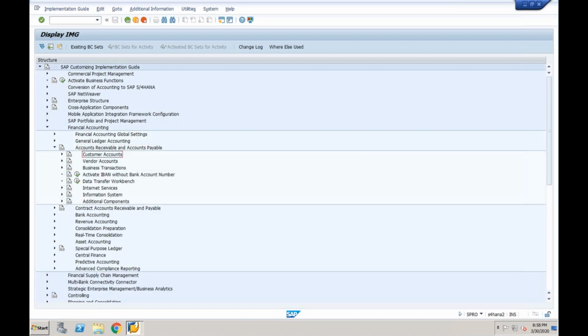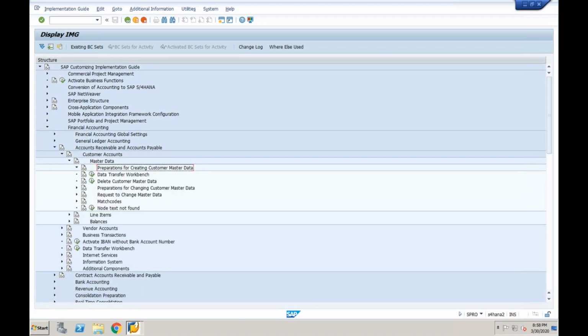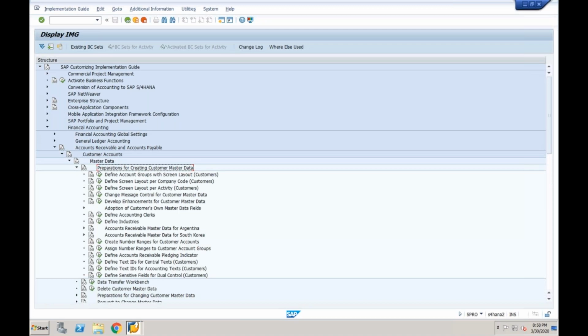So according to that, if it is a customer, take the customer account group. If it is a vendor, take the vendor account group. Then you need to create a number range, and also you need to assign a number range to the account group. Okay, this everybody knows. Fine.